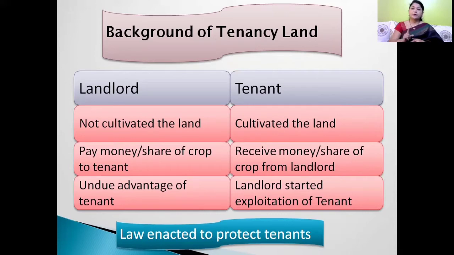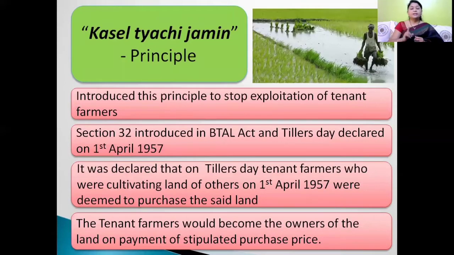To end this exploitation, the government introduced the principle Kasail Tyachi Zameen. Kasail means cultivating. This principle was introduced in section 32 of the Bombay Tenancy and Agriculture Land Act. In this section, Tiller's Day was declared on 1st April 1957.